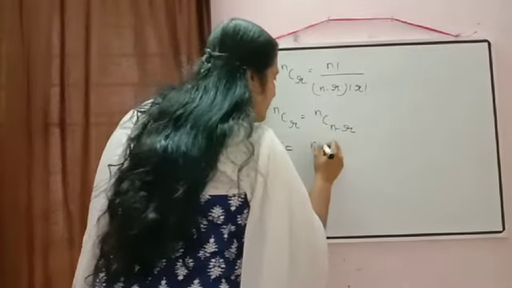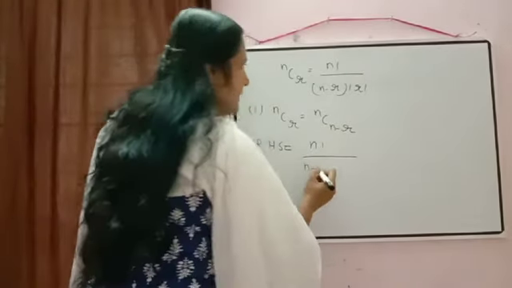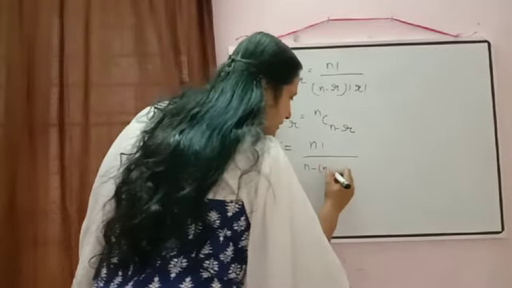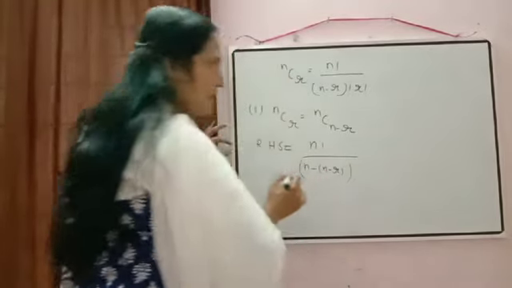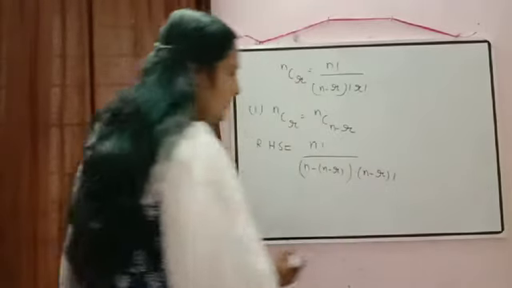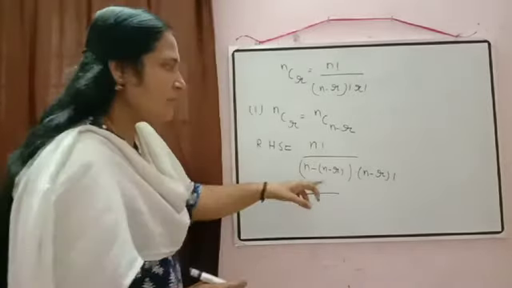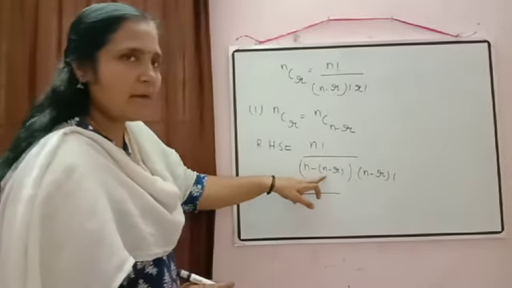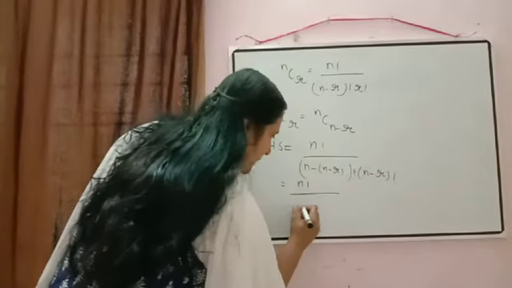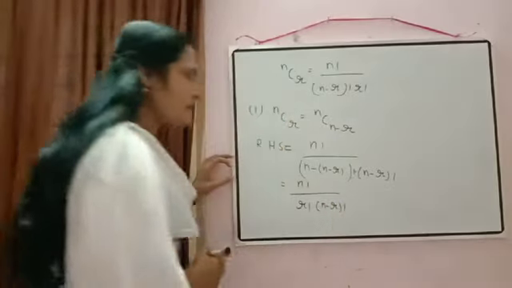According to the formula, what will come? N factorial by N minus (N minus R), two expressions are there, so put the bracket, into (N minus R) factorial. So it will be equal to N factorial by, when we open the bracket, N and minus N get cancelled, minus into minus is plus. So we are getting R factorial into (N minus R) factorial.